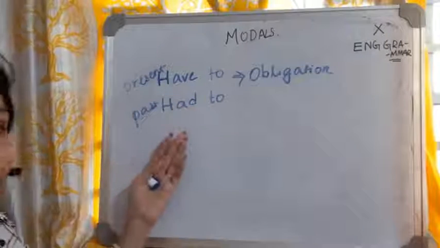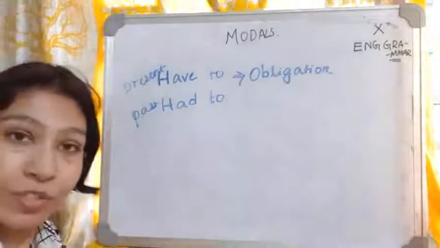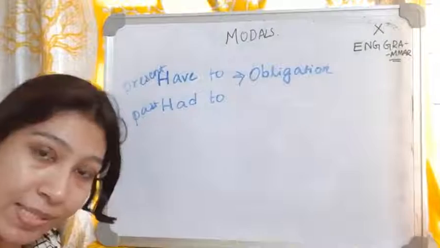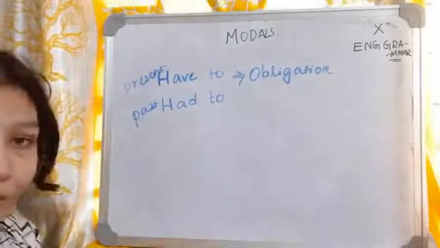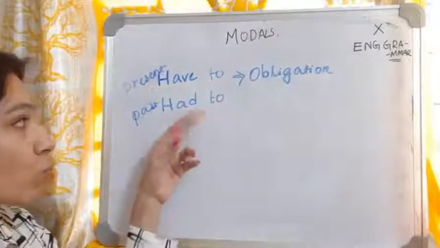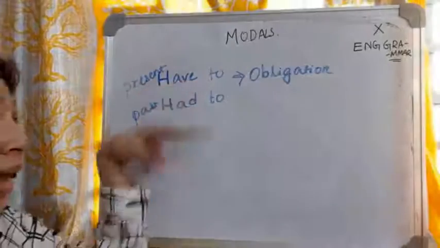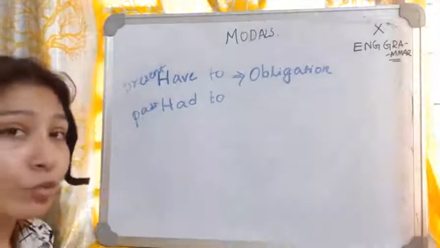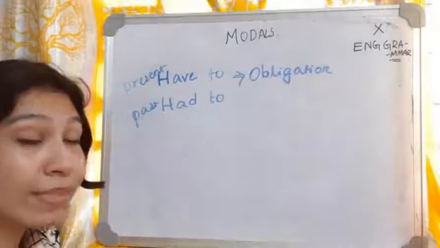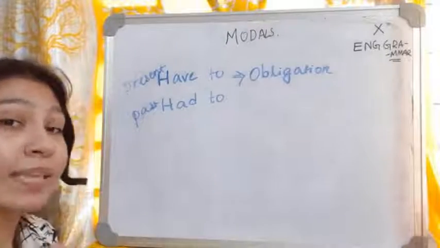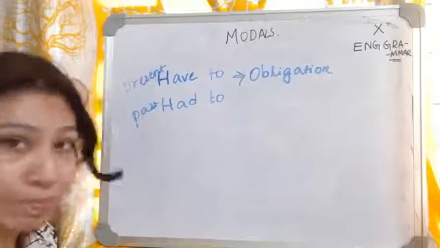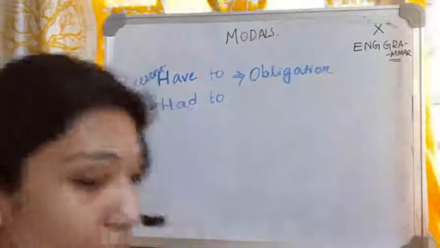And as had is the past, it is used in the past sense, so when obligation happens in the past sense, then we use had to. Okay, so these are the two similarities between these two with must. Whenever there is a sentence where you feel there should be a have to, meaning that person has to do this or had to do this, at that time what are you going to use? Must. Okay, so that is why I was telling you this trick.